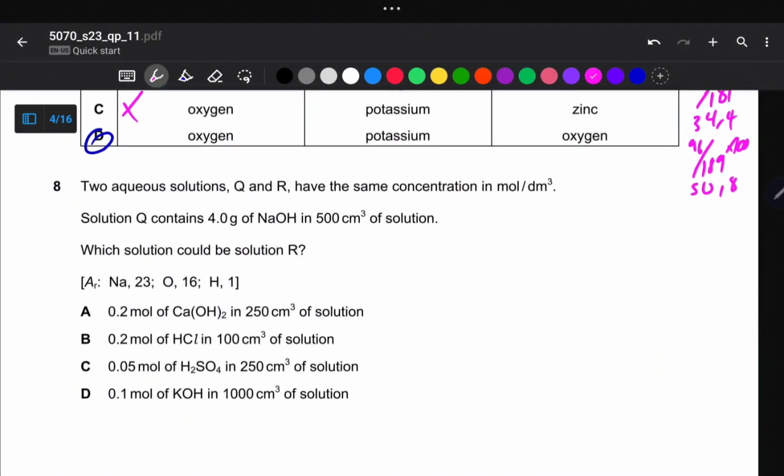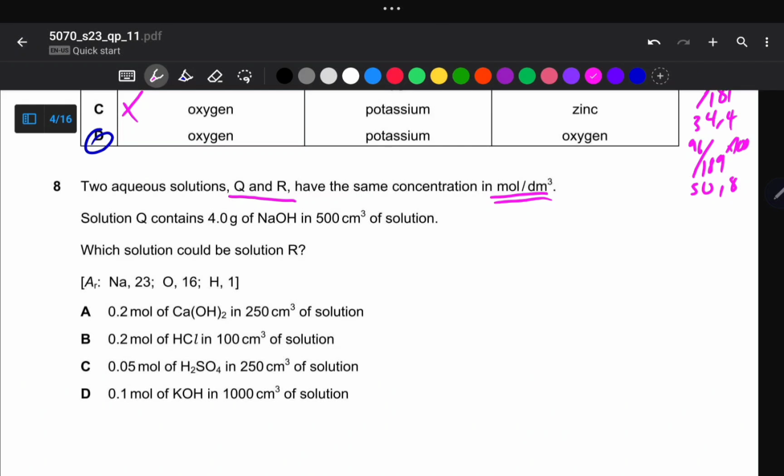So we now move on to question number 8. Question 8 says two aqueous solutions, Q and R, have got the same concentration in moles per cubic decimeter. So we've got solution Q, which contains 4 grams of sodium hydroxide in 500 cubic centimeter solution. Which solution could be R? So we've got this information which says the concentration of Q and R is the same in these units. So we need to convert the concentration of solution Q to suit these units.